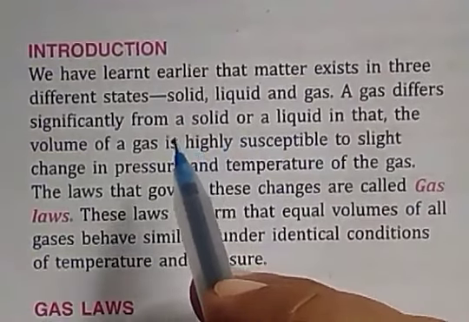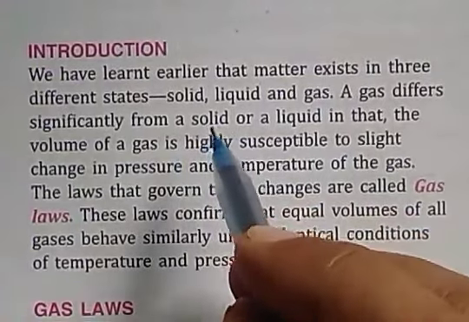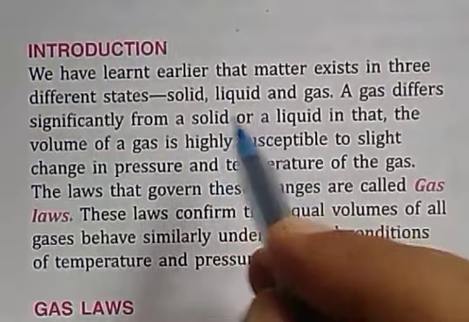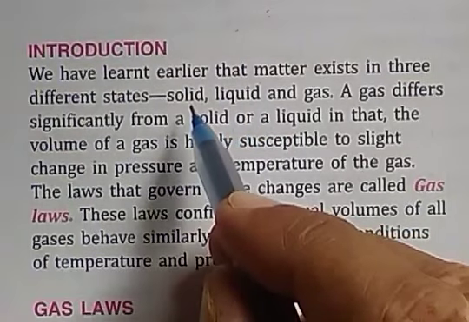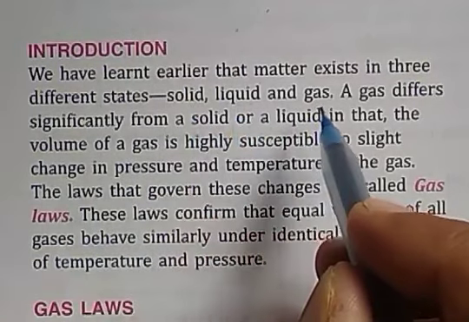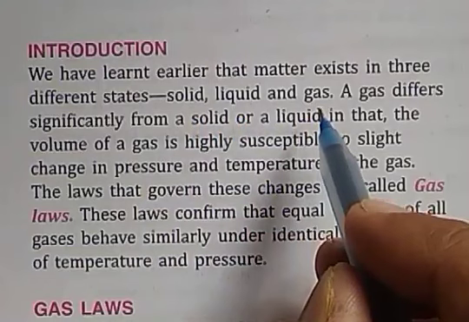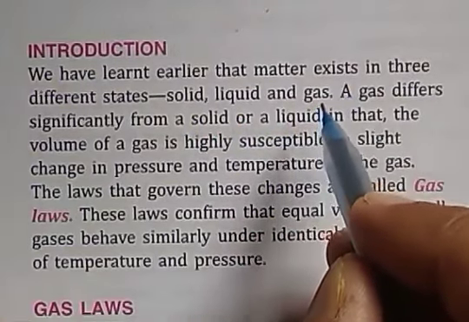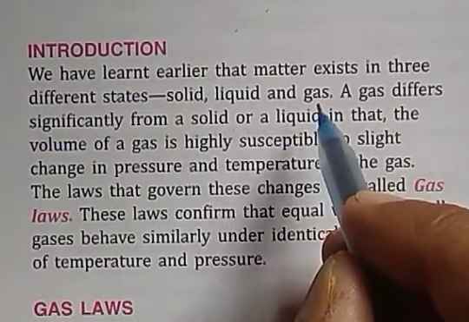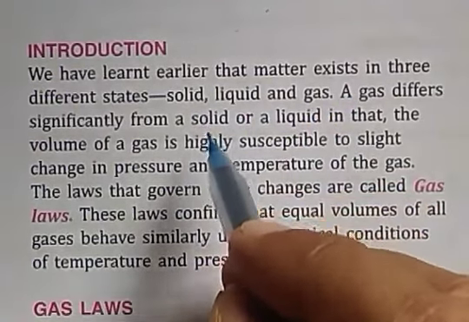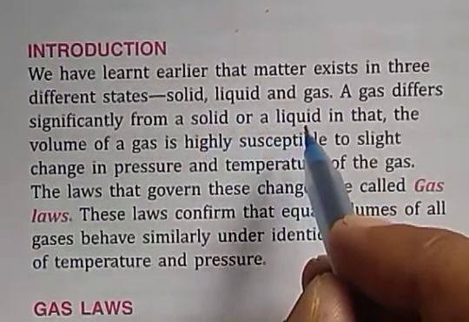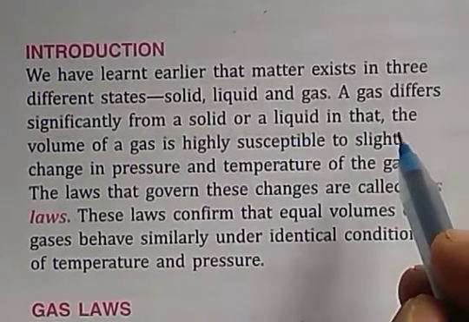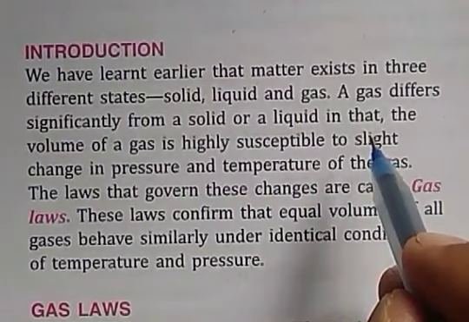Introduction. As we know, matter exists in three different states: solid, liquid and gas. The gaseous state of matter is significantly different from the solid or liquid state, especially in case of the volume of gases.